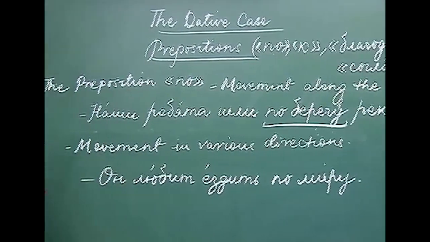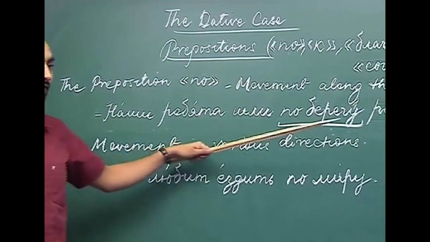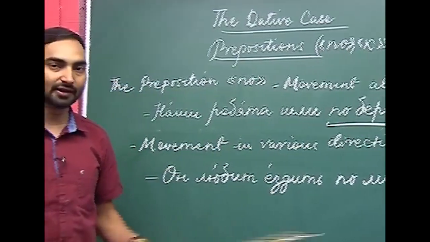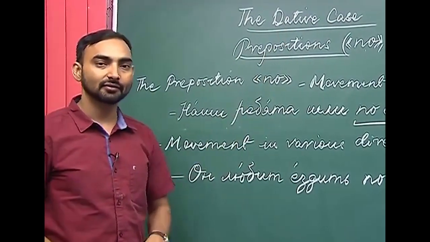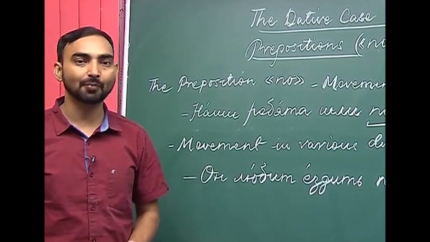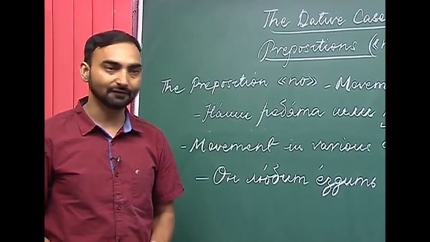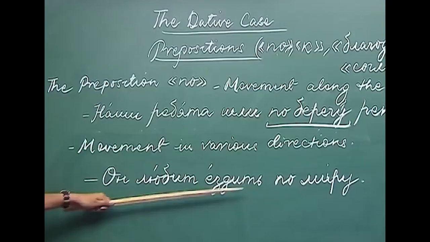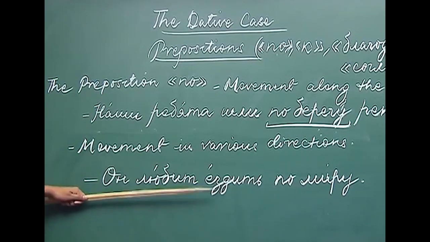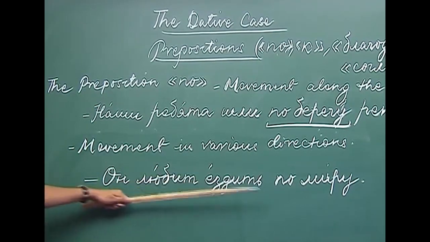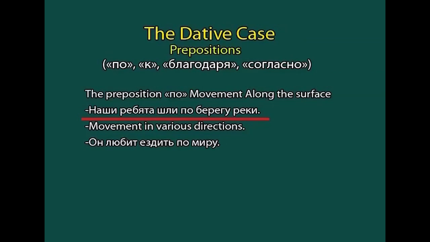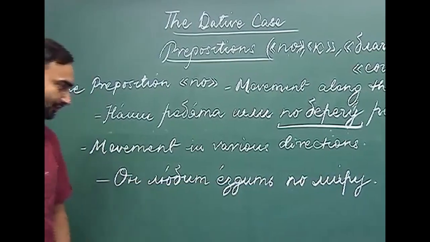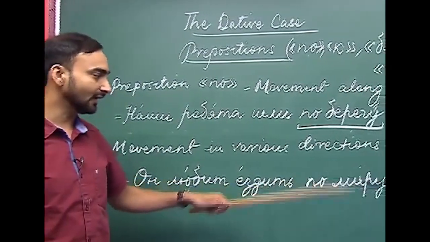The next meaning it conveys is movement in various directions. If the direction is not fixed, you are going here, there and from there to there, in that case we use the preposition po, and after po, a noun in the dative case. For example, on lyubit ezdit po miru. Mir is world, ezdit is to travel, lyubit is to love. So, he loves to travel around the world, or across the globe. That is how you can translate this sentence into English.